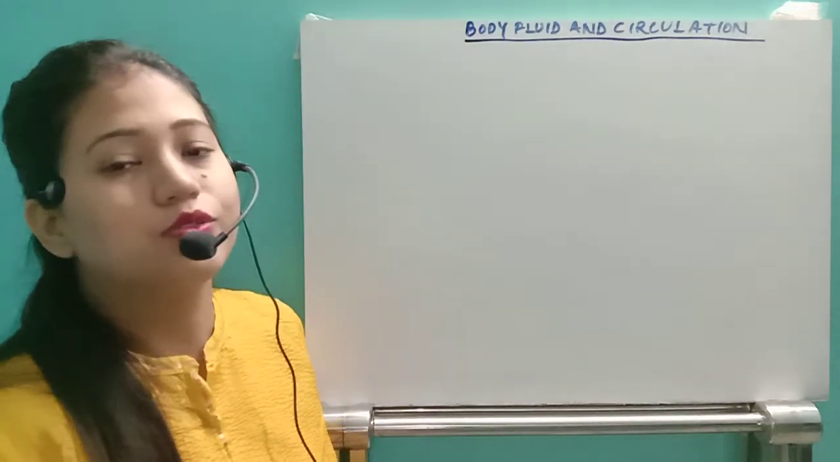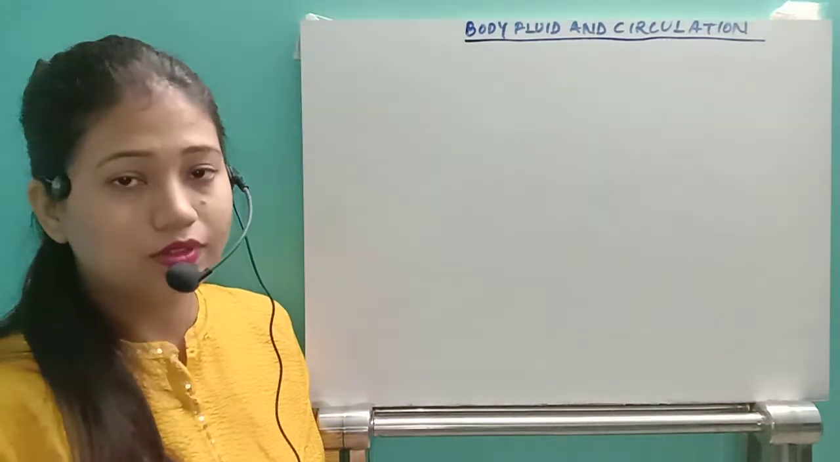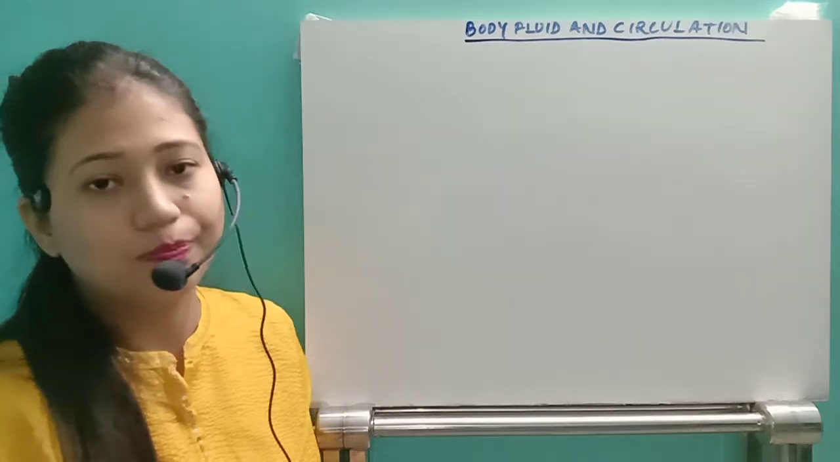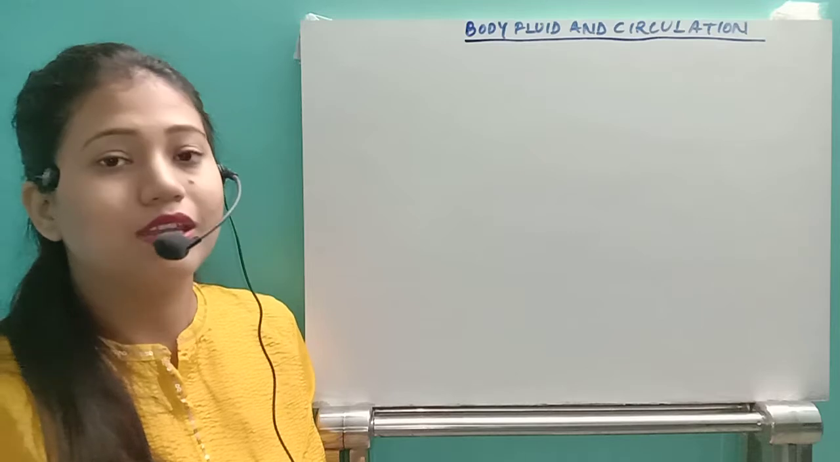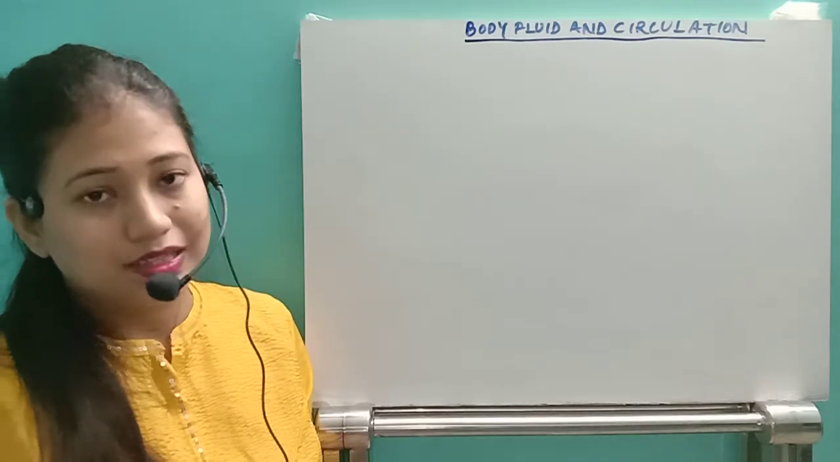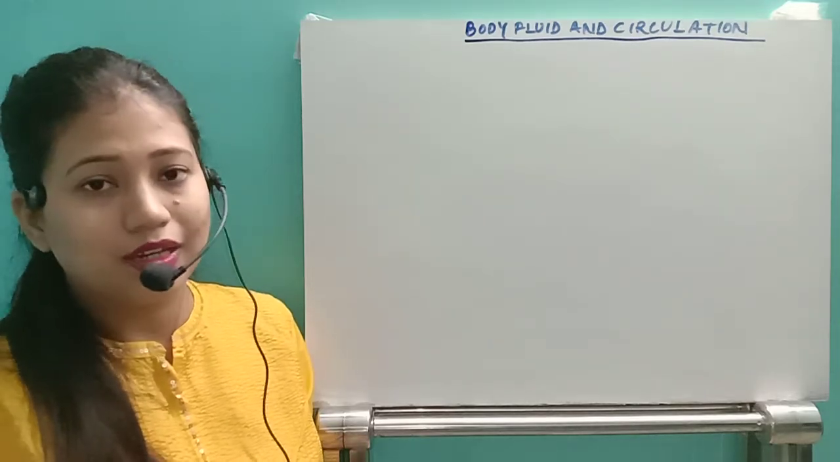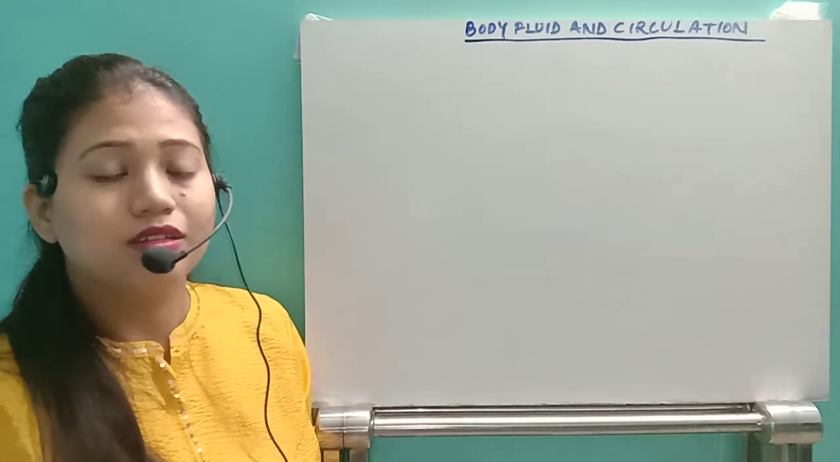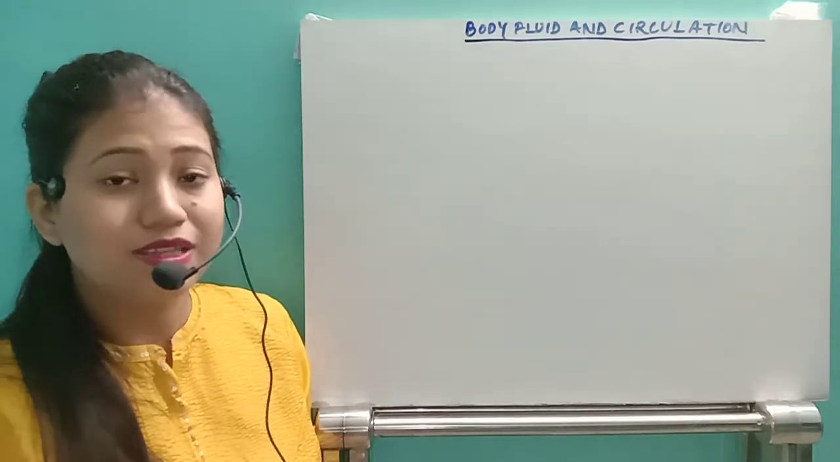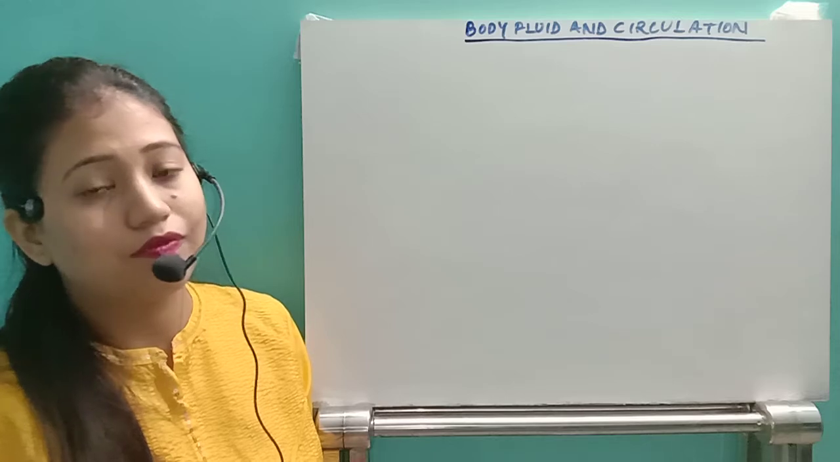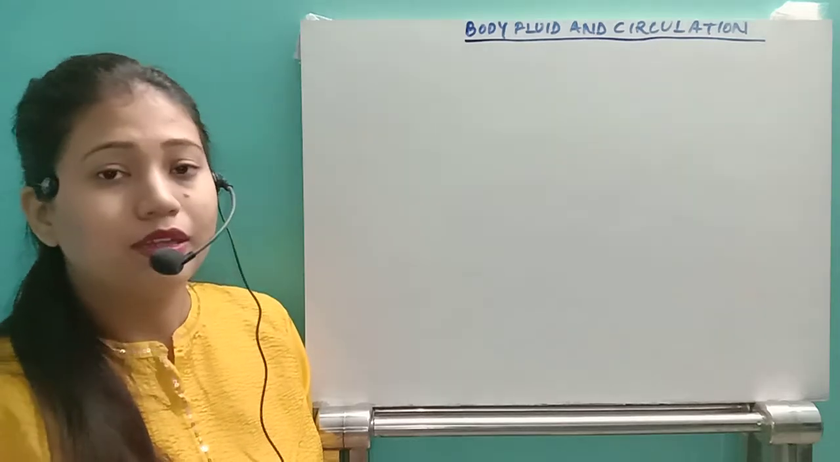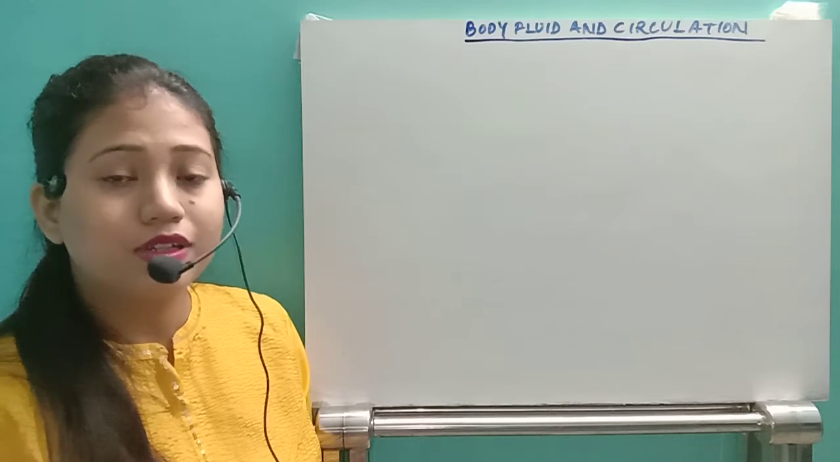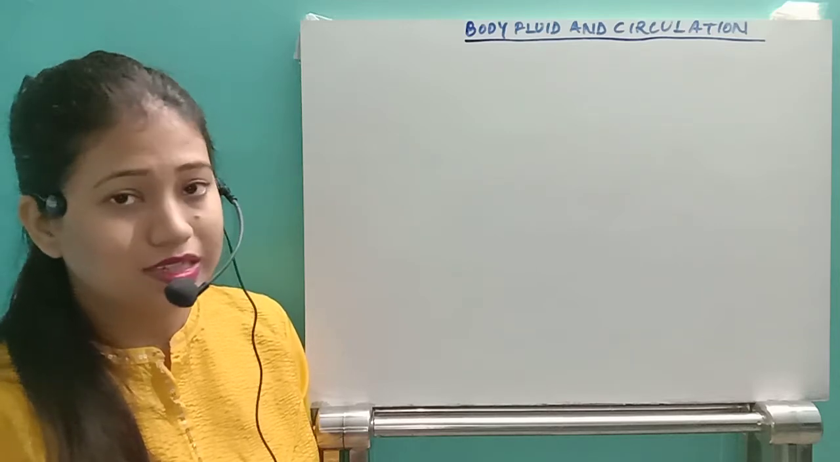Hello students, today we will start with a new chapter, that is body fluid and circulation. In the body fluid and circulation chapter, the first part is the blood, then plasma, the difference between blood, plasma, serum, then the different types of components present in the blood, that is the formed components, RBC, WBC and its types, then the platelets. All of these things we have already seen.